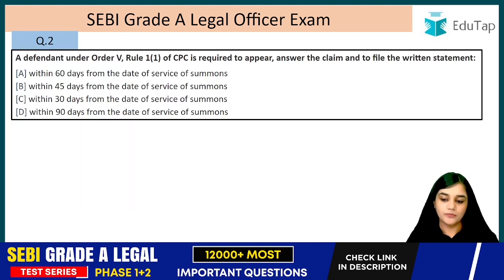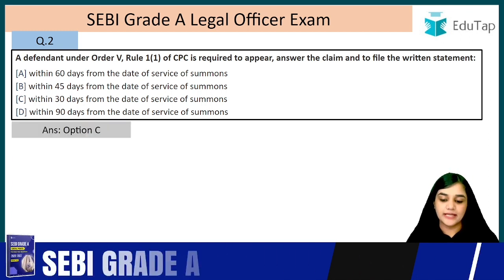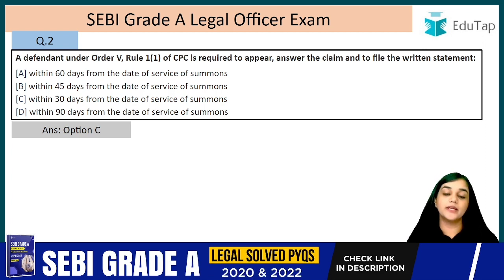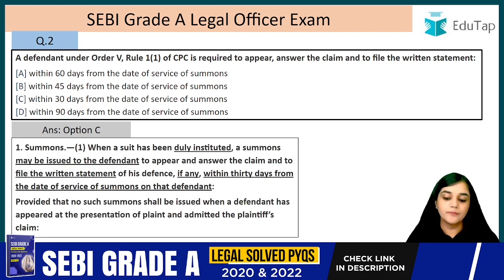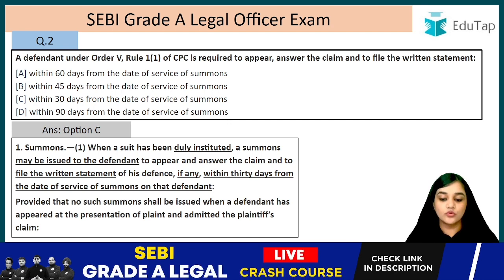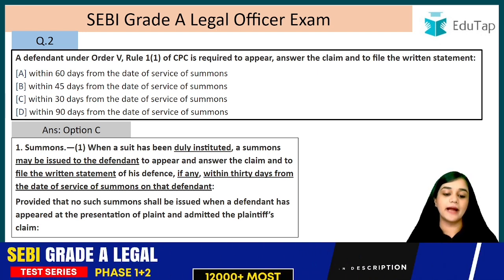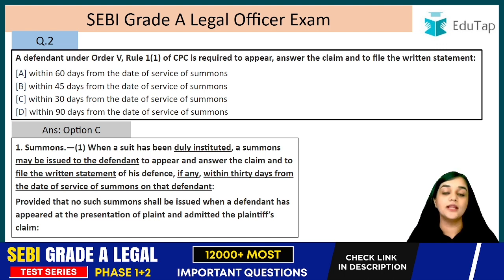Question number 2. A defendant under Order 5, Rule 1 of CPC is required to appear, answer the claim and to file the written statement. It has to be filed within 30 days from the date of service of summons. Let's read it. When a suit has been duly instituted, I've told you what it means by duly instituted, a summons may be issued to the defendant. So a summons has to be issued to the defendant to appear and answer the claim. So he has to come and answer the claim, and he also has to file the written statement. Written statement is his reply to the plaint, right?